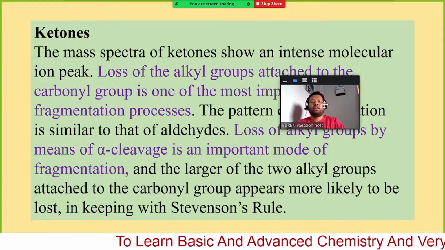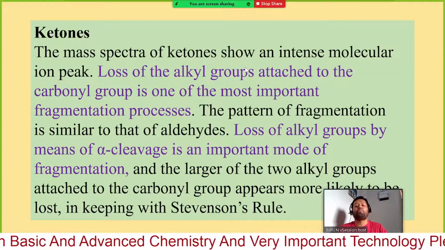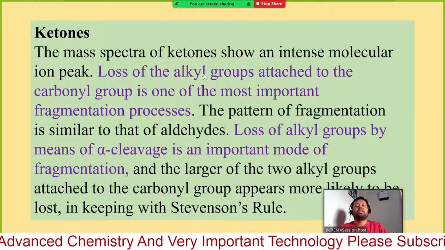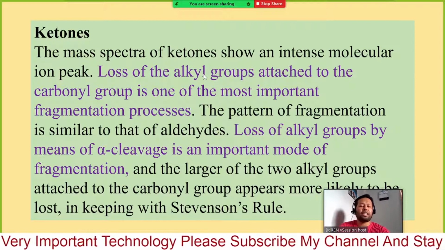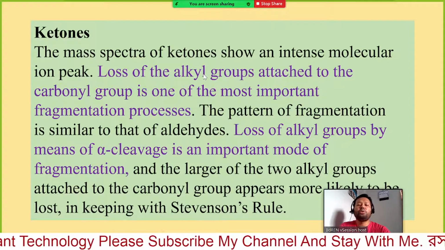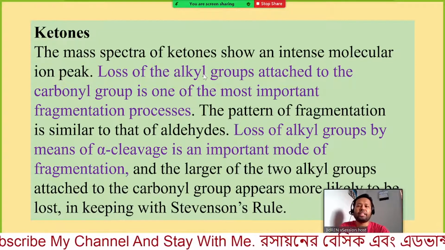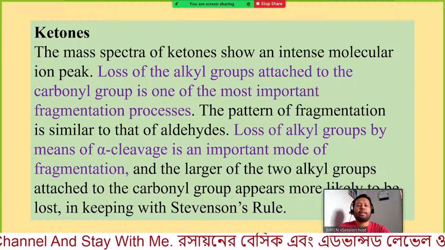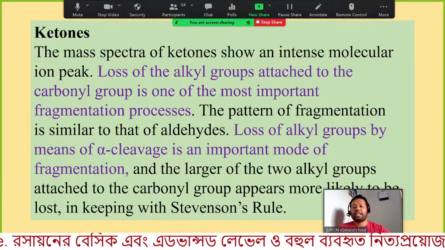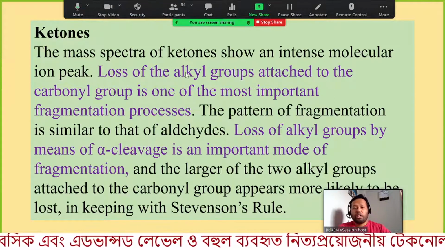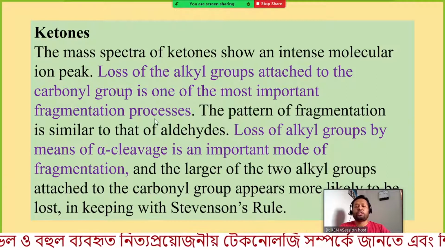Now we are going to see ketones. The mass spectra of ketones show an intense molecular ion peak. This is very different from ethers, because for ethers and alcohols we mentioned that we do not have a very intense signal for the parent ion peak. But in the case of ketones, we get a very intense molecular ion peak. Loss of alkyl groups attached to the carbonyl group is one of the most important fragmentation processes.